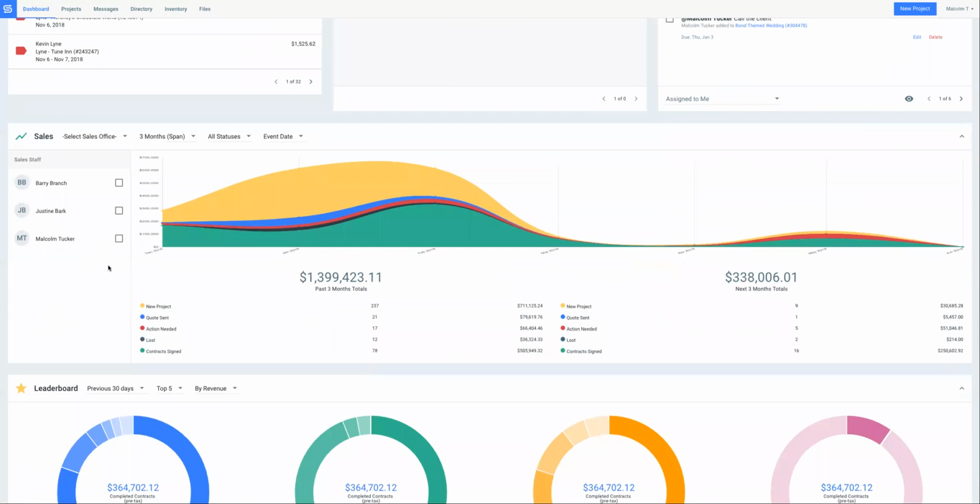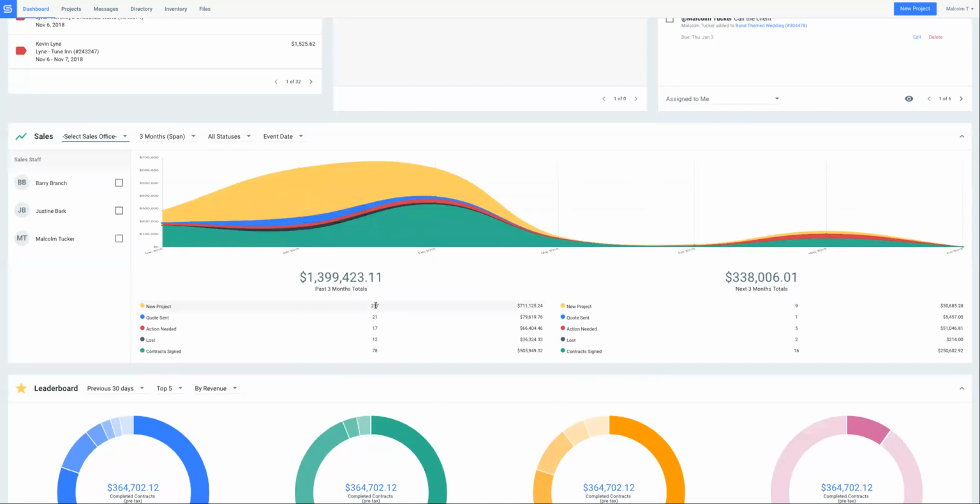We also have this intuitive sales chart, so we can even filter down by sales office if we want to check how our various offices are performing. But this is the general report of all of your locations. So I can see here I've got a huge swell in new projects from December 2018 to about now, March 2019. So that's letting me know that I need to go back and revisit all of these new projects.